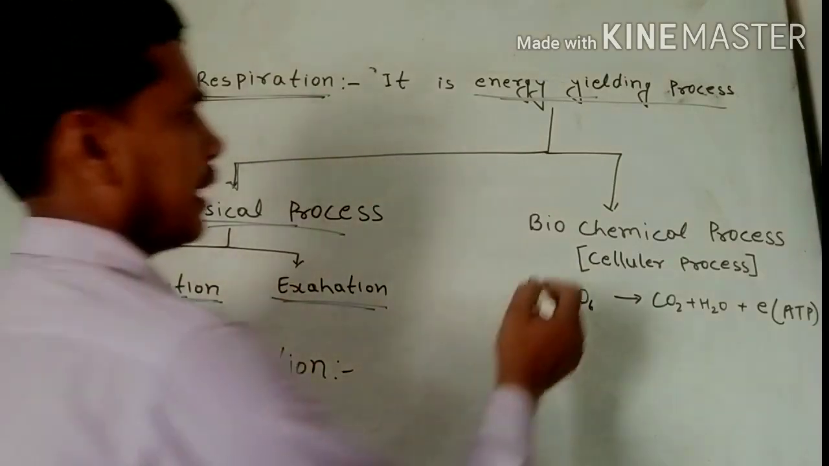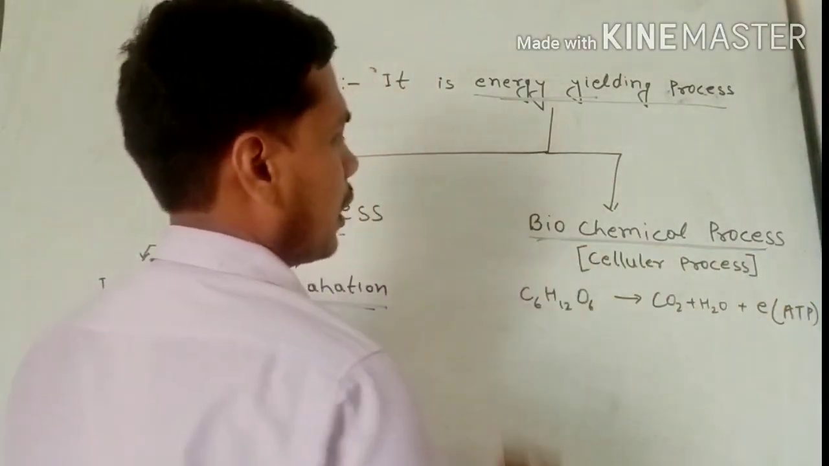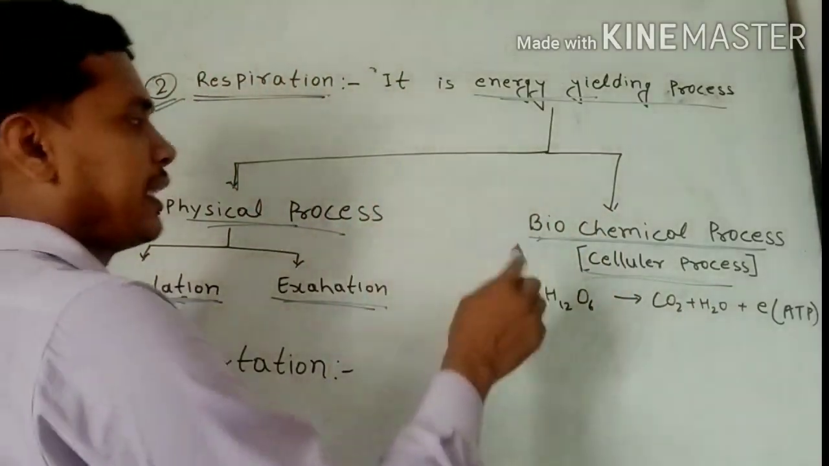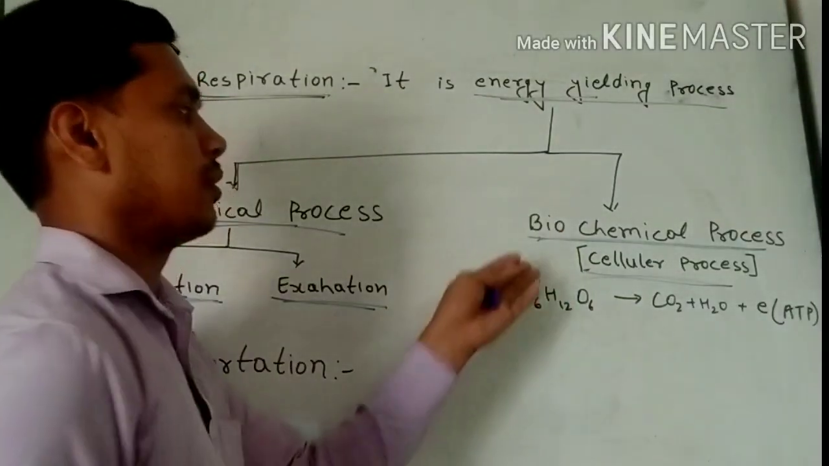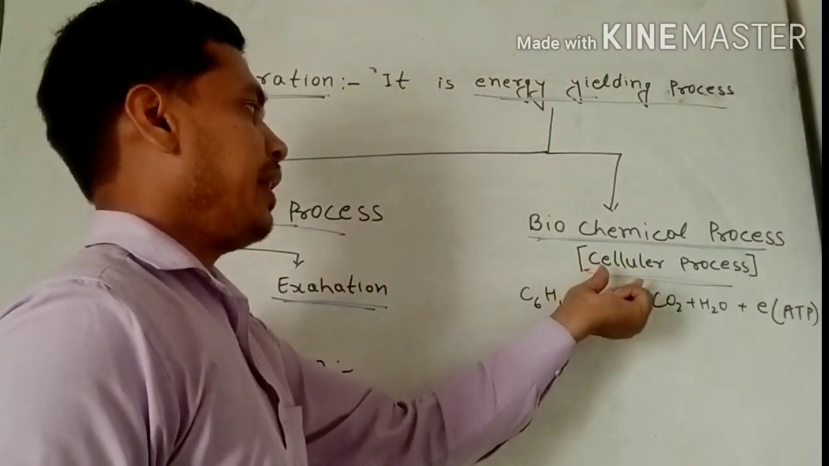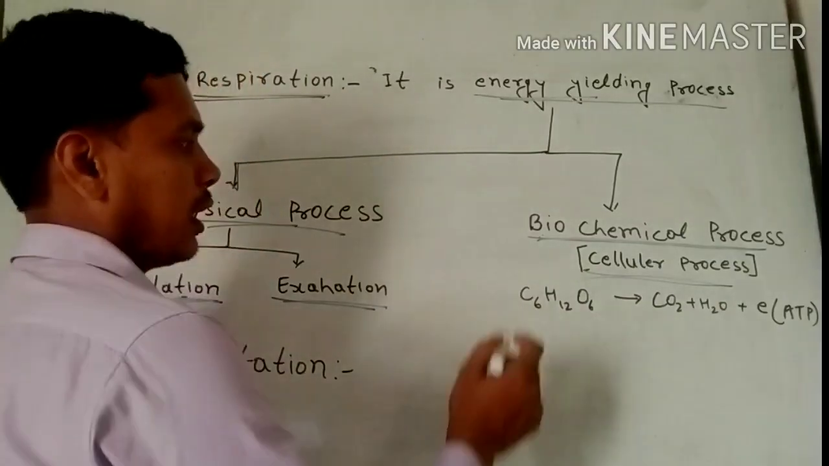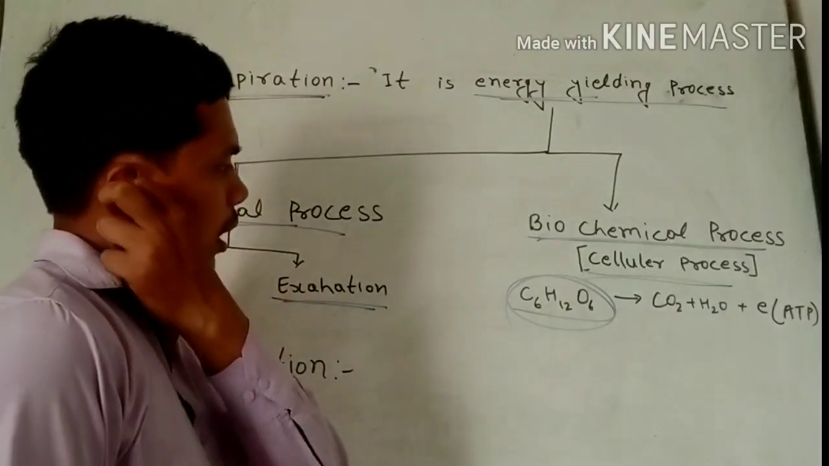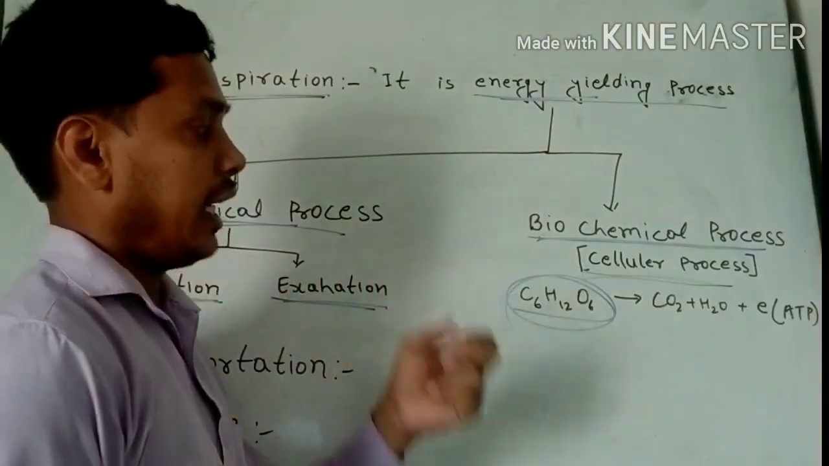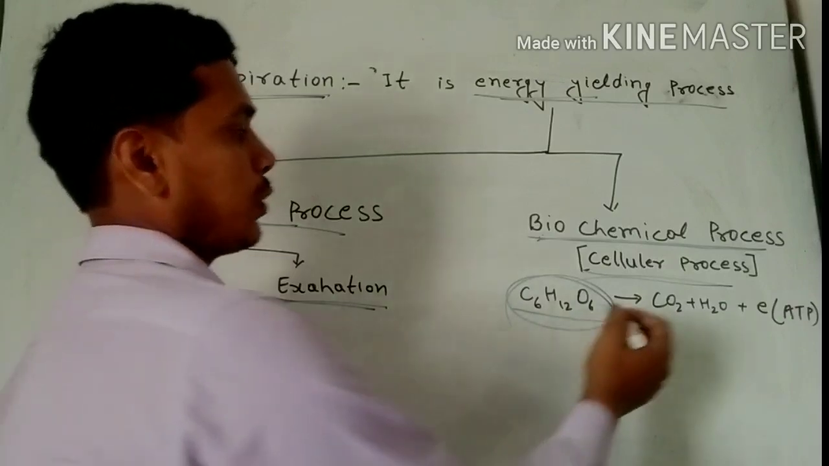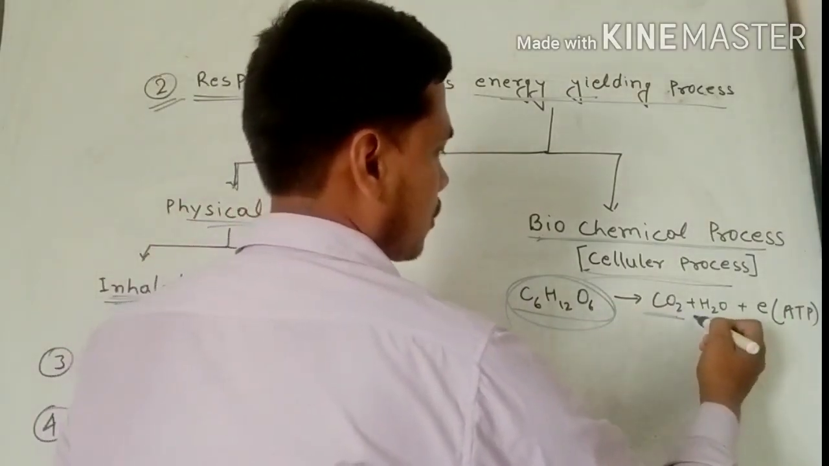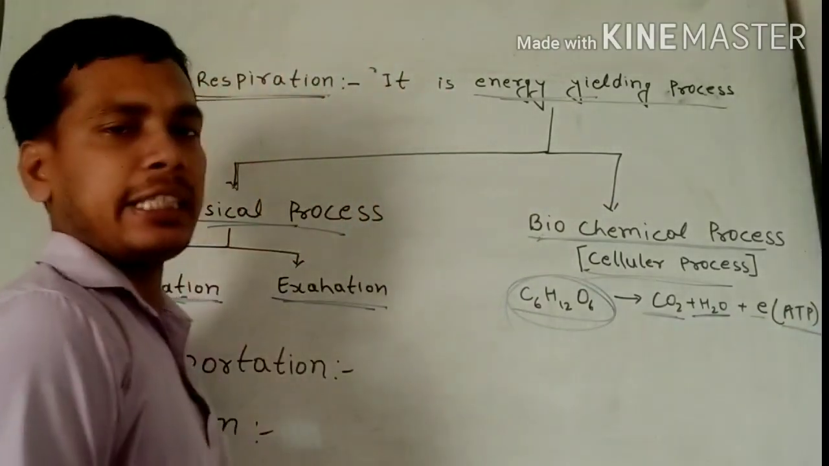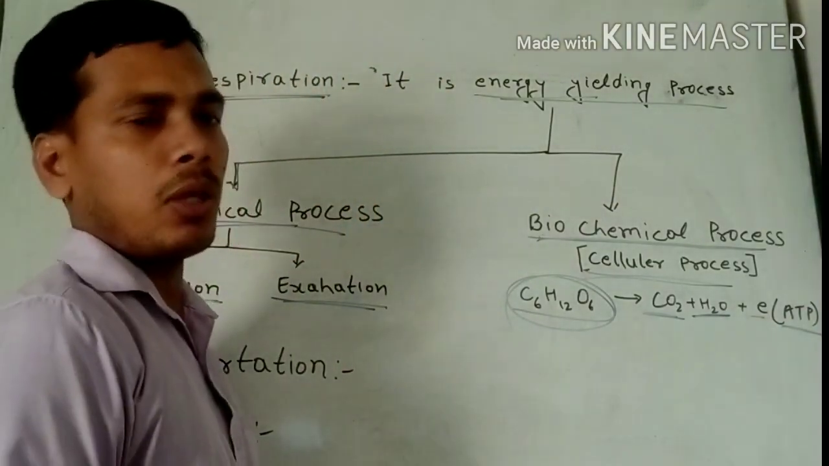And second is the biochemical process. It is the cellular process. It means this is the main respiratory process. It is completed in the cell. Into the cell, glucose is converted with the help of oxygen into carbon dioxide, water and energy in the form of ATP. ATP is the currency form of energy.